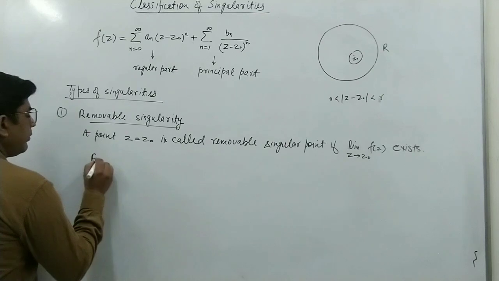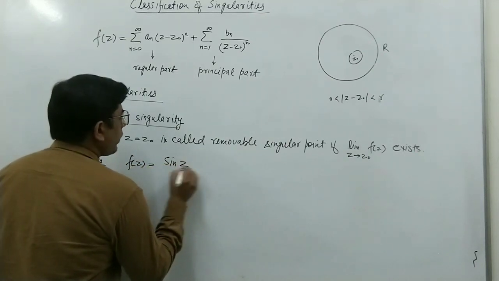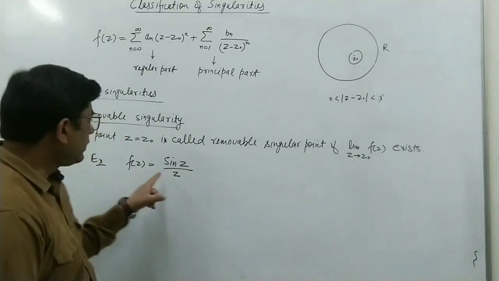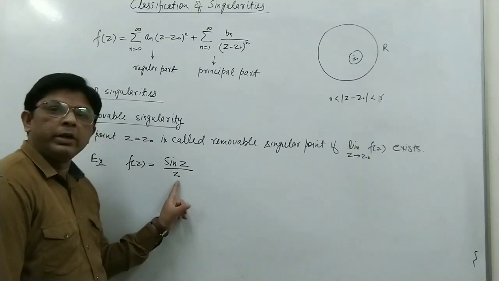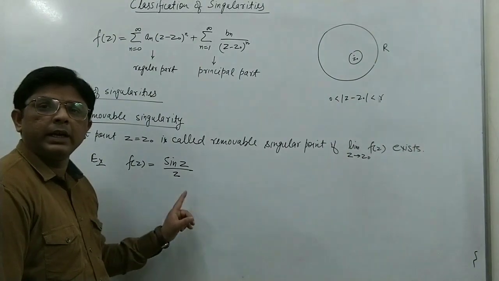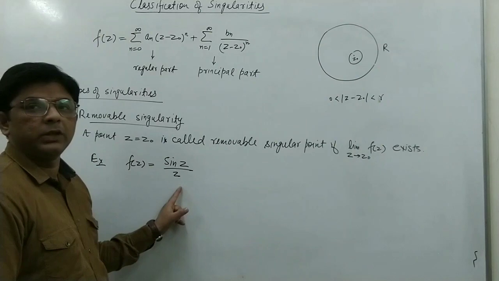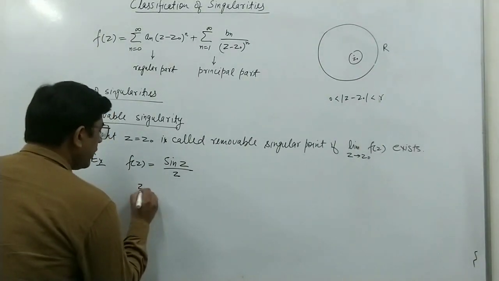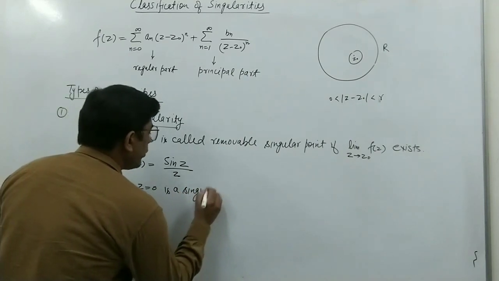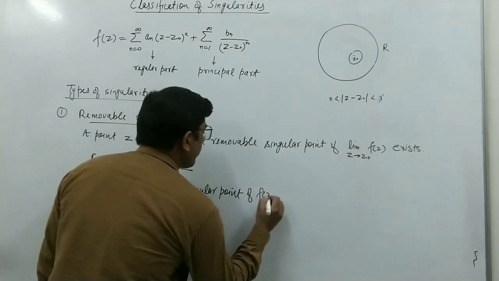So let us take a function f(z) is equal to sin z upon z. Here, because in the denominator we have z, this function is not defined at z equal to 0. It means z equal to 0 is a singular point of f(z).